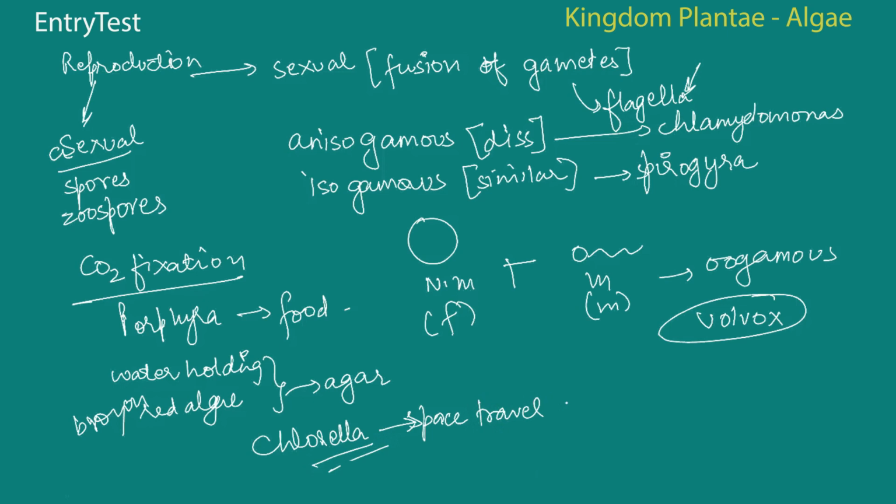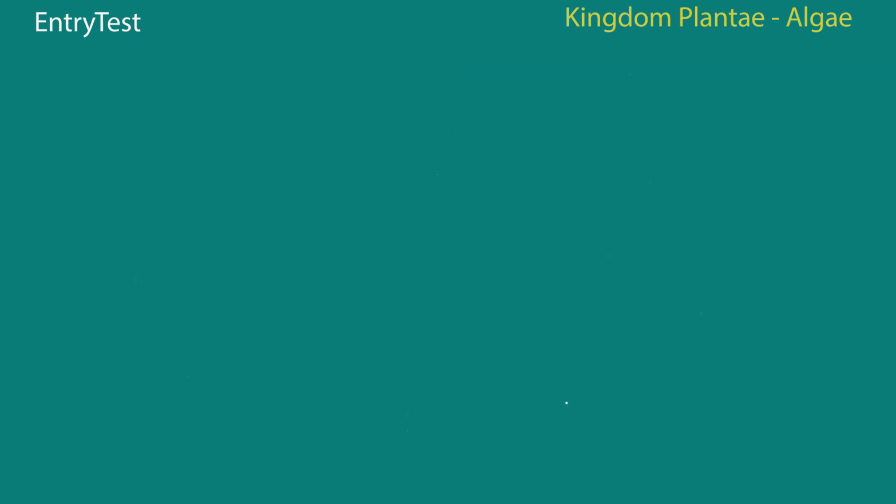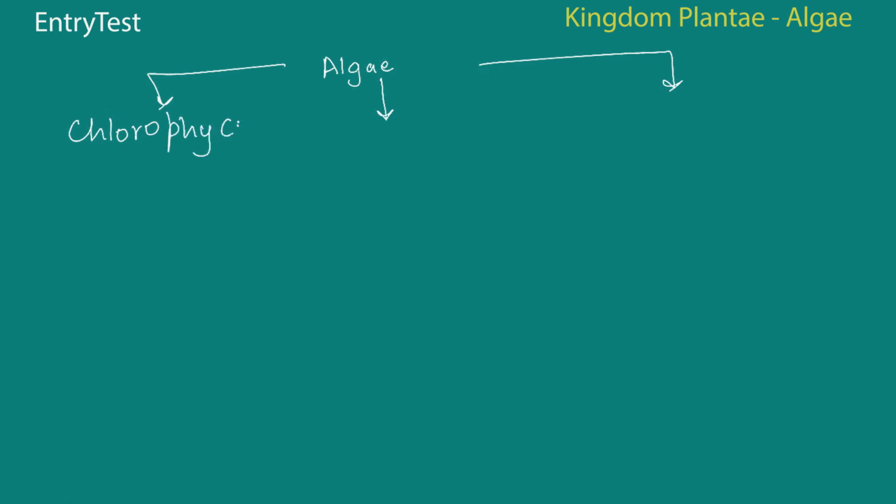And the next thing that we are going to do is the classification of the algae further into different groups. So the algae that we are going to do is going to be of three major groups. The first one is called Chlorophyceae. The second one is Phaeophyceae. And the third one is Rhodophyceae.